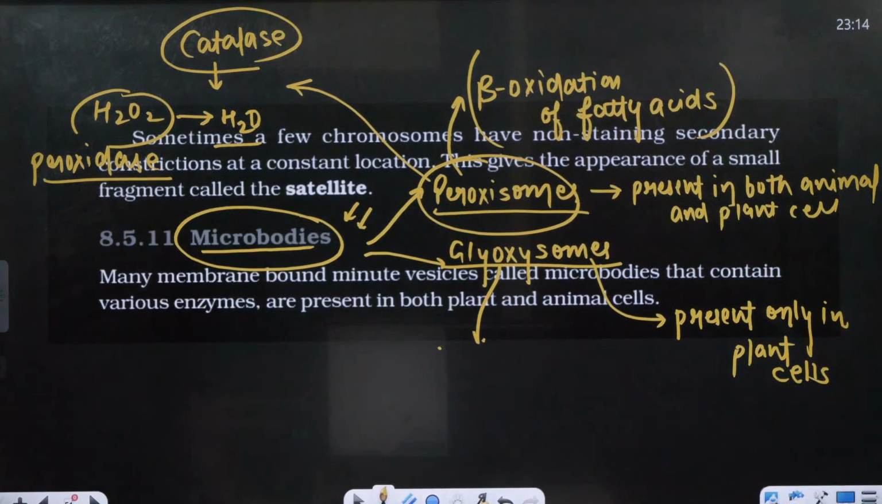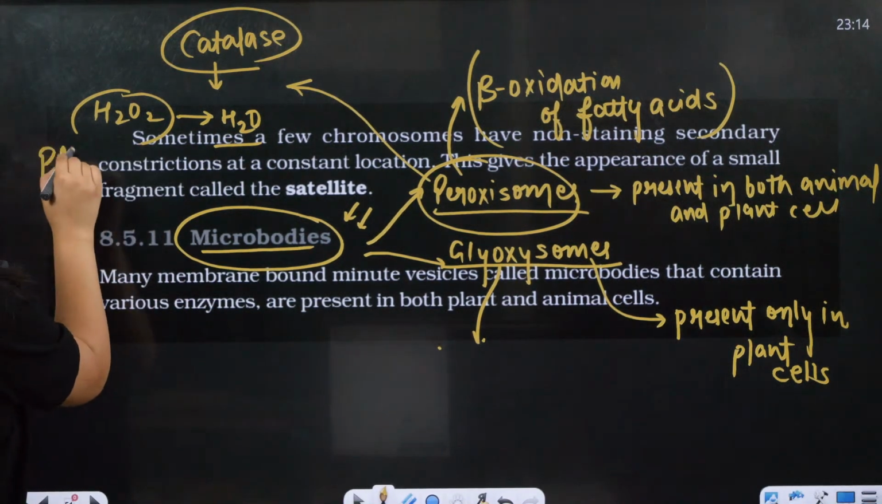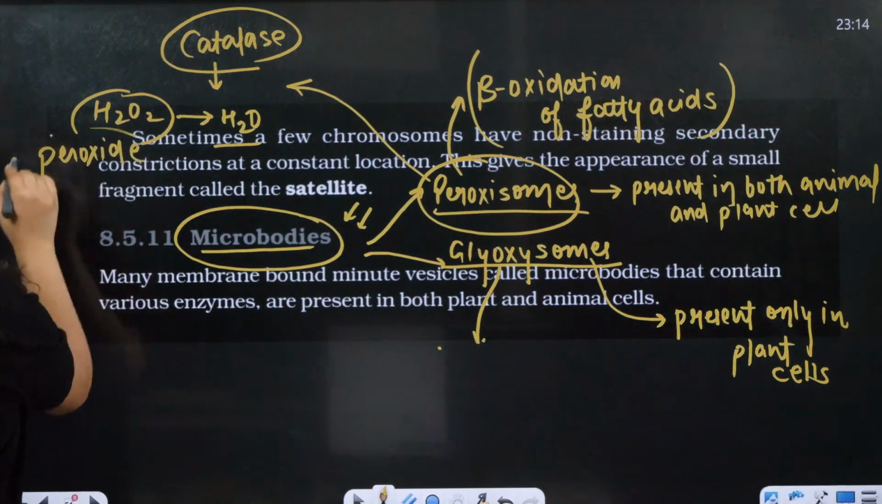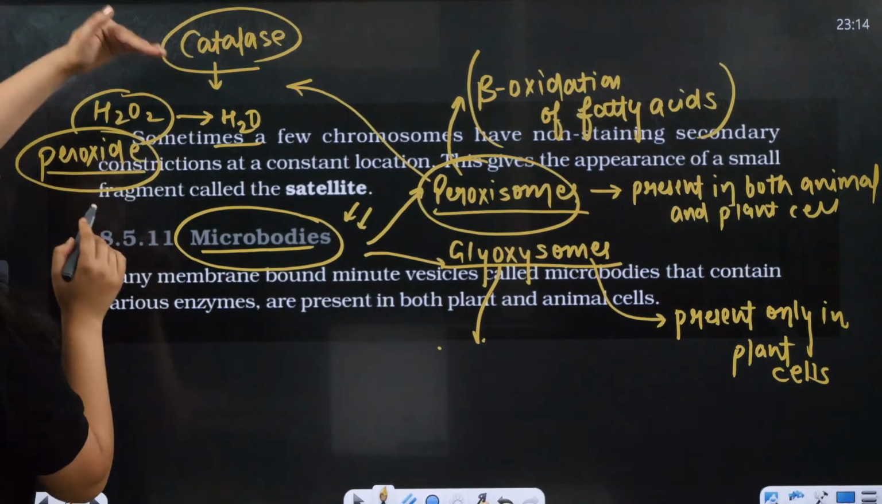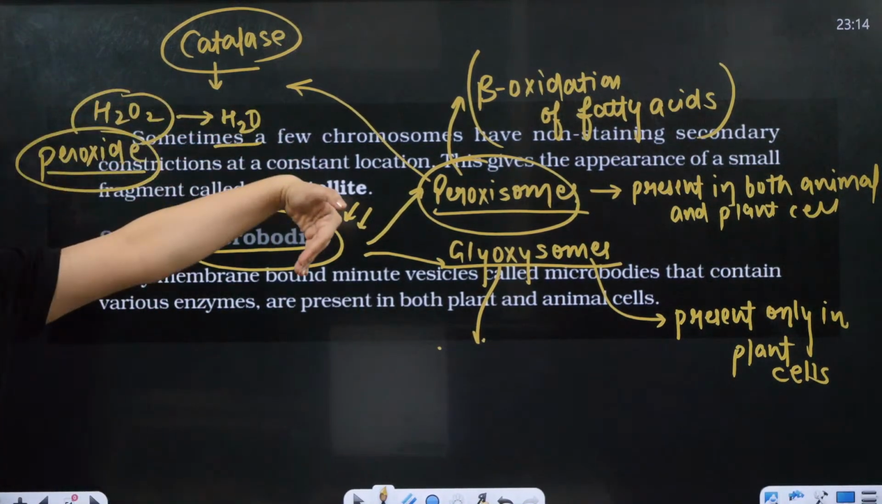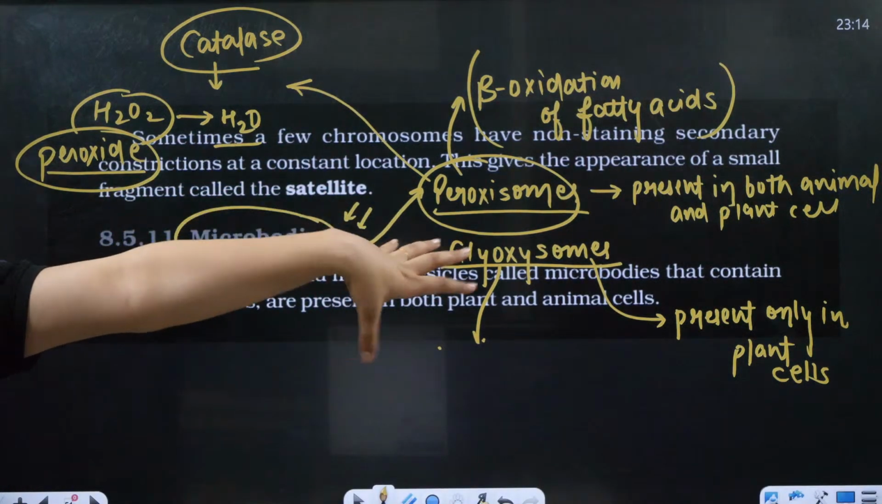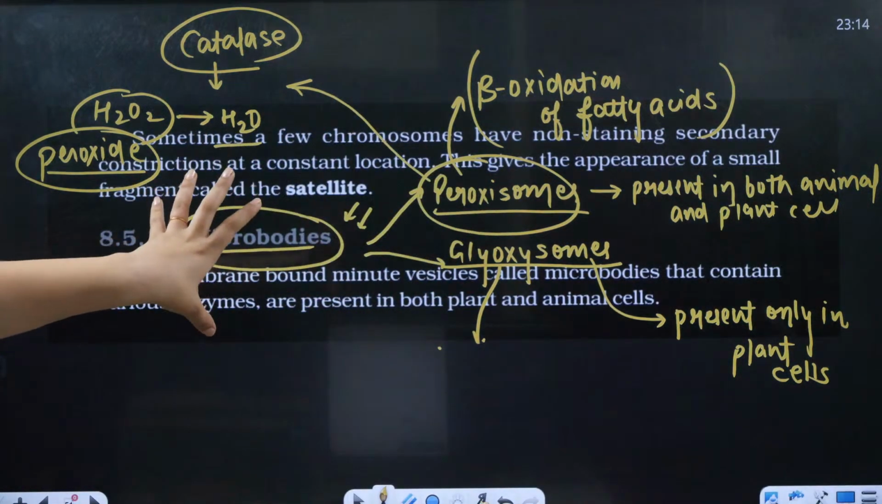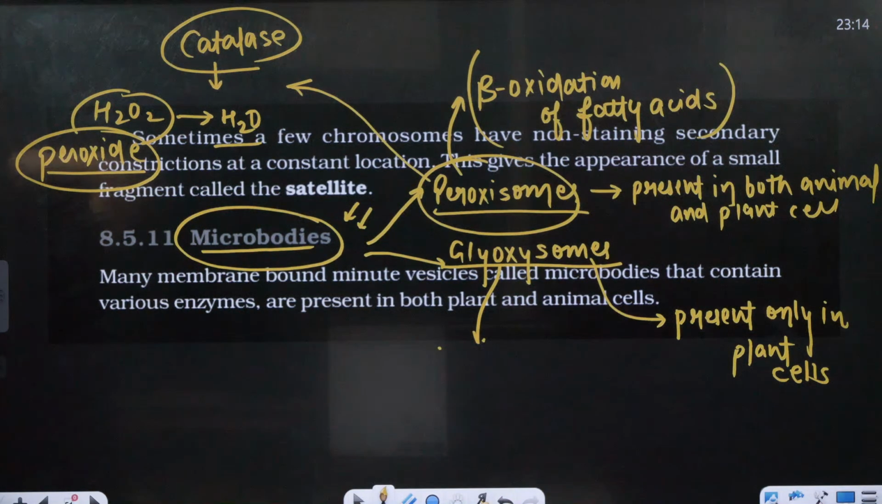Okay, so the catalase enzyme is there, which is going to act on the peroxide. I'm mentioning, peroxide is H2O2, hydrogen peroxide. So catalase will act on it and break it. So the peroxisome has this enzyme catalase. This is important.